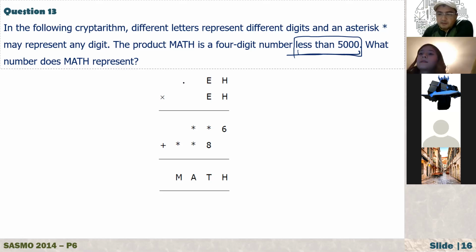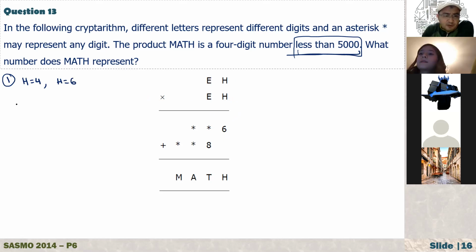Okay, look, Fikriye, first, the first one, right? So H times H, the last digit is 6. It cannot be 1 times 1, 2 times 2, 3 times 3. So H is equal to 4 because 4 times 4 is 16, or 5, 6, right? So that's equal to 6. We have two choices here. Otherwise, 7 times 7, 8 times 8, it doesn't work.